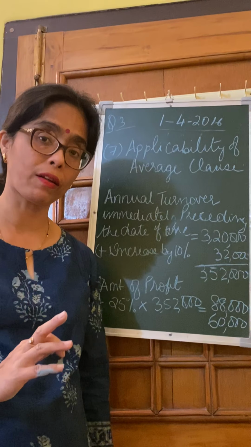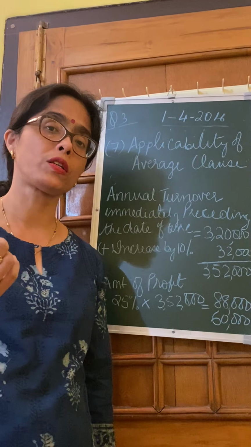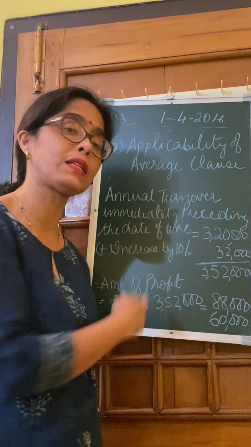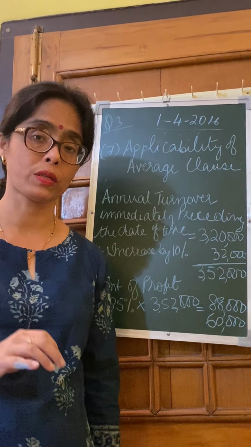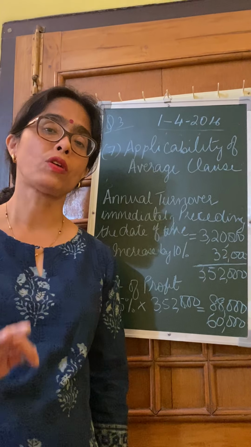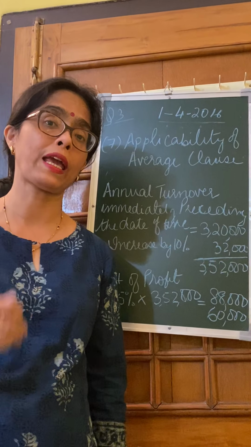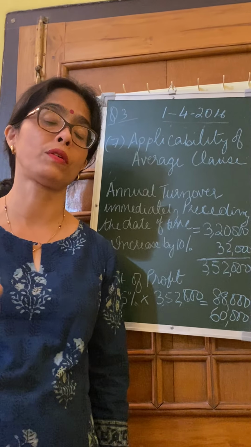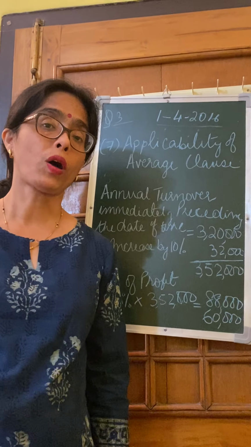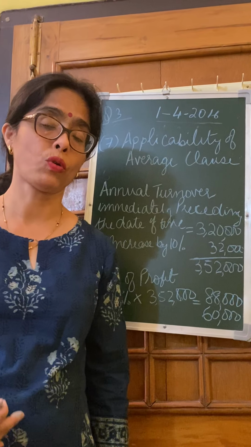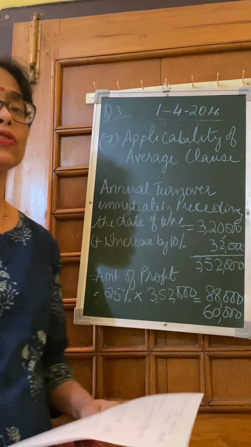When we calculated that, we found that the gross profit is 88,000, but the policy value of our policy is 60,000. So there is a case of under insurance. In any case of under insurance, we cannot claim the entire amount. Since it's a case of under insurance, we cannot claim the entire amount of 22,500, which we had calculated as loss of profit. What we can claim is the proportionate amount. So we have to apply the average clause.